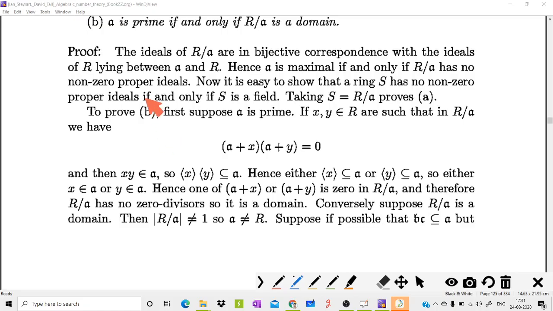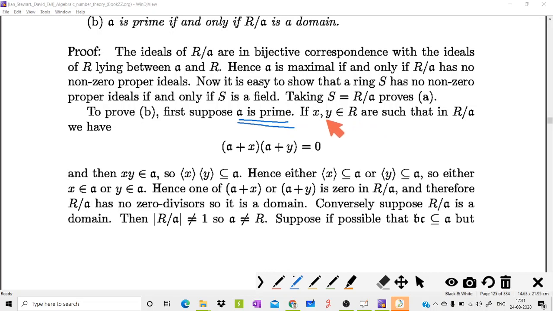Now we can prove the second statement: A is a prime ideal if and only if R by A is a domain. First we assume A is a prime ideal. Now we need to prove that R by A is an integral domain. To prove that it is an integral domain, we show that R by A has no zero divisors, because it is a commutative ring with unity.